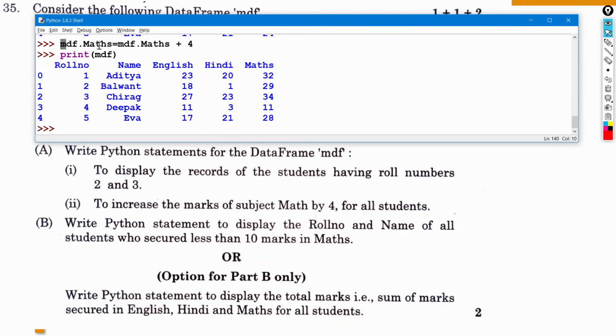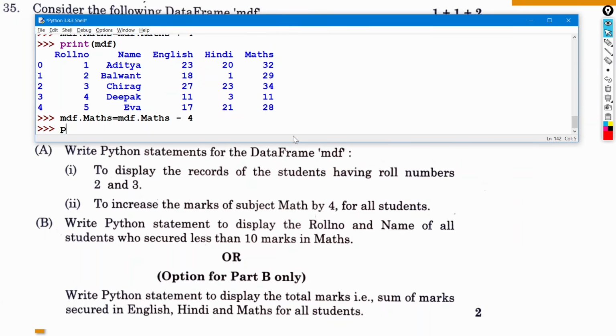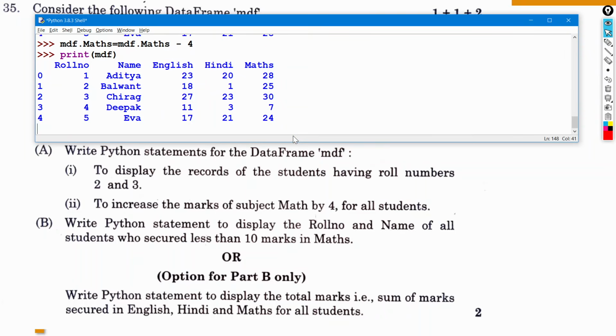Fine. So I just again decrease the marks to get my original marks, so that I can run my next command. So now if I print MDF, yeah, the third B part was: write a Python statement to display the roll number and name of all the students who secured less than 10 marks in maths. We only have to show roll number and name. So just like we did in the first one, in exactly the same way, print MDF, then we have to put the condition inside it. Now if we have to show specific things, what will we do? We enclose in square brackets. Now if it were one, fine, but now there are two, so we will put one more square bracket and inside it write